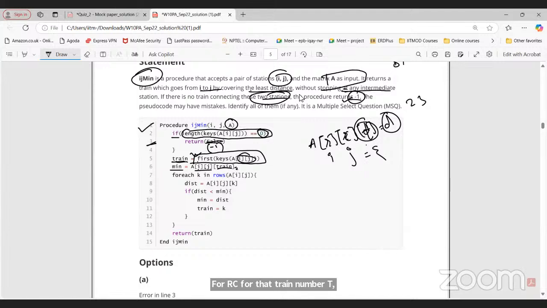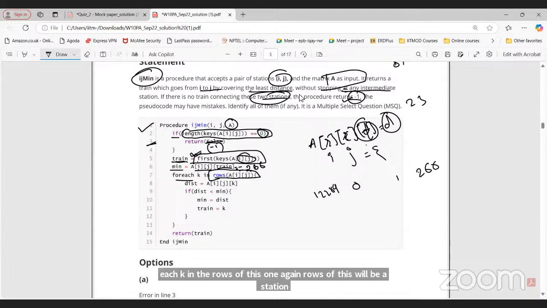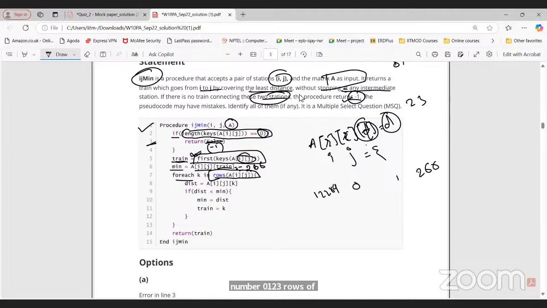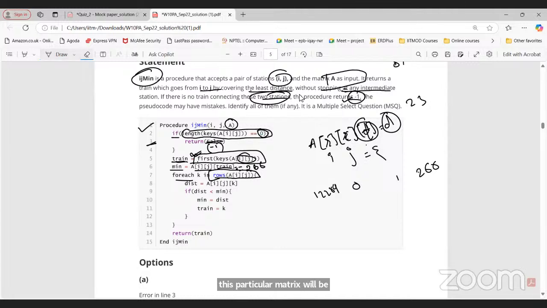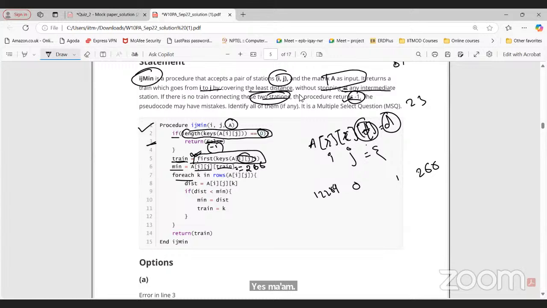So let's say we have 0, I, and distance is 266 for train number 12289. So same thing here, train number 12289, it will be 266. For each K in rows of this one, again rows of this will be a station number 0, 1, 2, 3. Rows of this particular matrix will be that one, right? Yes, sir. Sorry. Now tell me, is this correct?